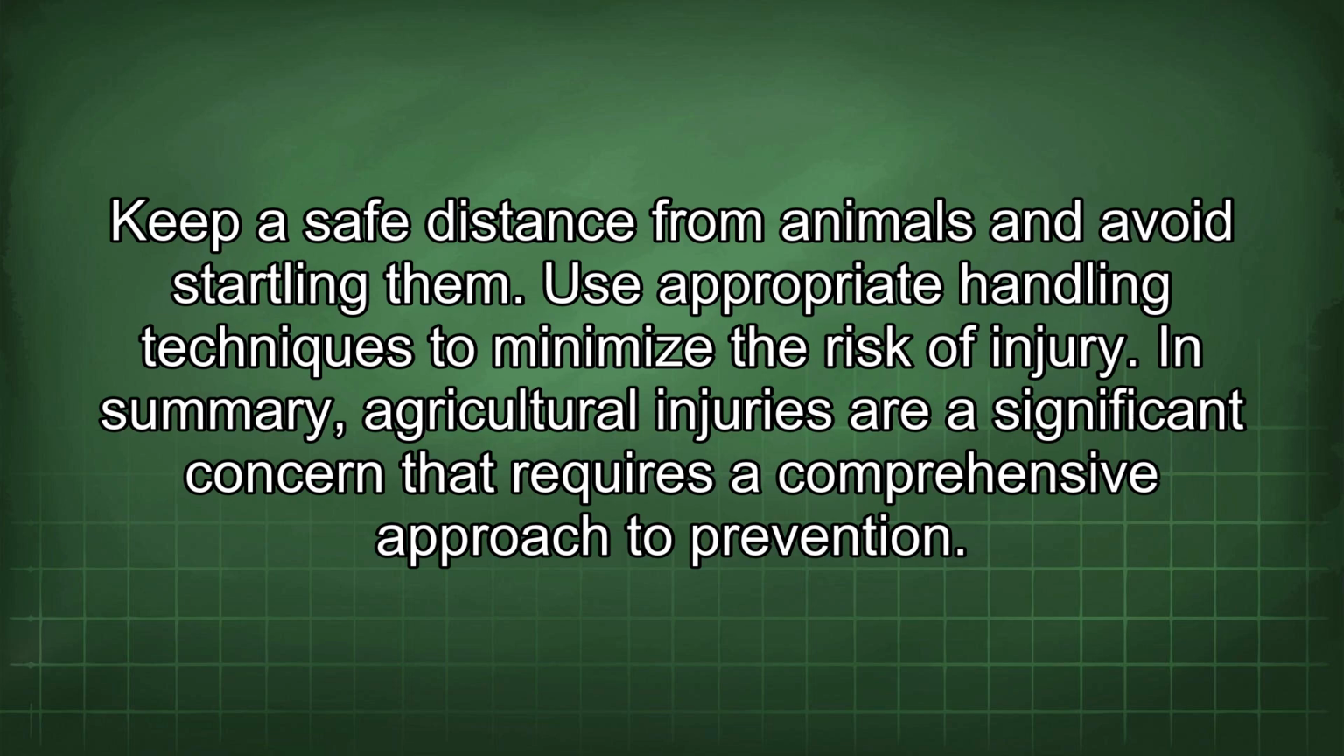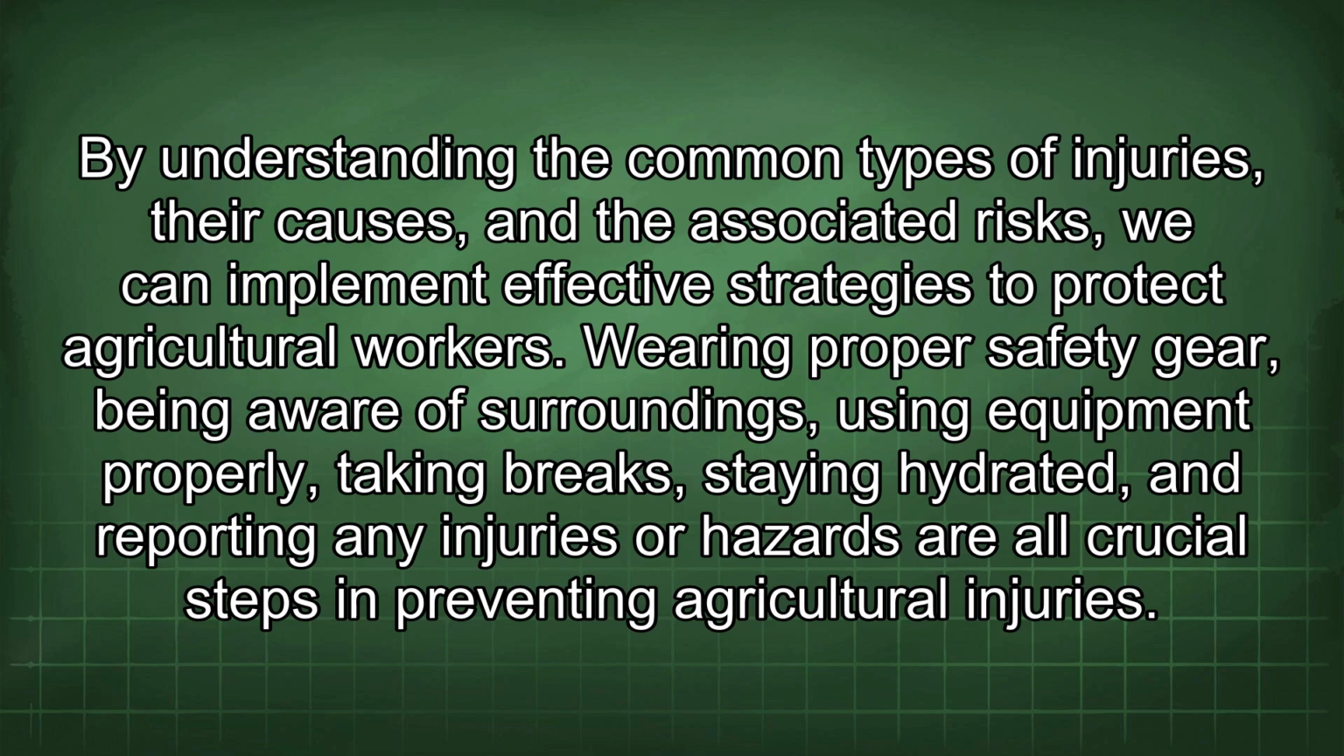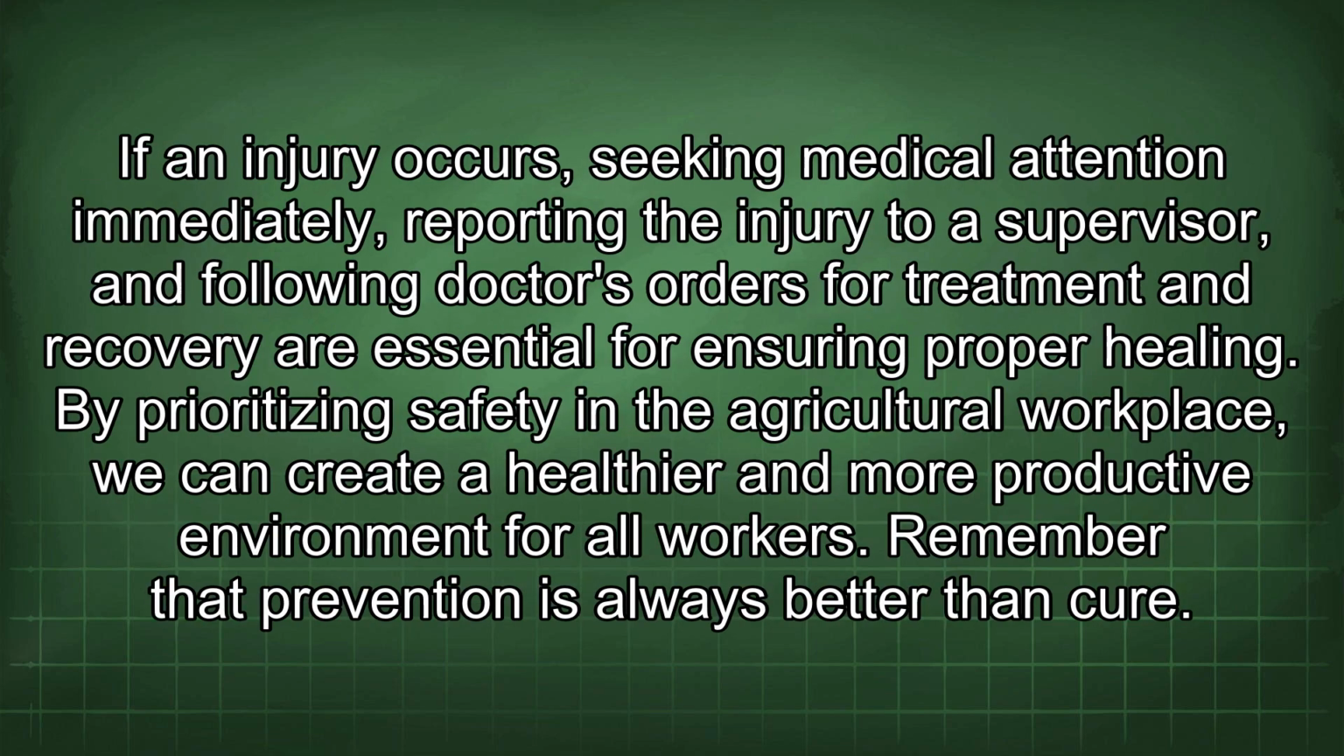In summary, agricultural injuries are a significant concern that requires a comprehensive approach to prevention. By understanding the common types of injuries, their causes, and the associated risks, we can implement effective strategies to protect agricultural workers. Wearing proper safety gear, being aware of surroundings, using equipment properly, taking breaks, staying hydrated, and reporting any injuries or hazards are all crucial steps in preventing agricultural injuries. If an injury occurs, seeking medical attention immediately, reporting the injury to a supervisor, and following doctor's orders for treatment and recovery are essential for ensuring proper healing.